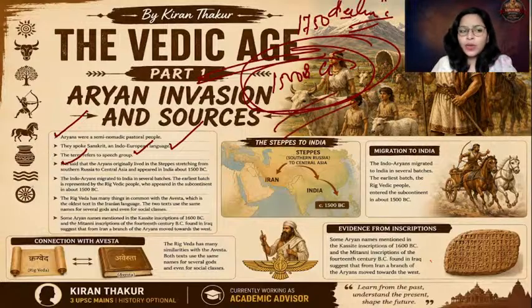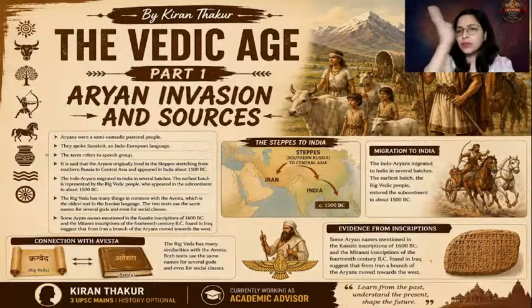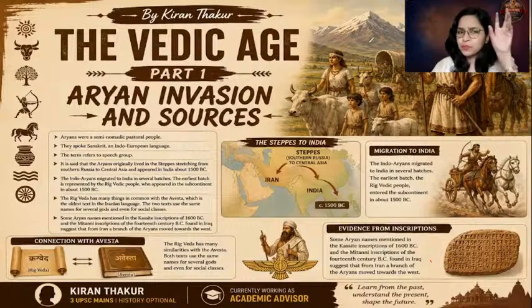Now, how can we say that this migration happened? And how can we confirm that the first people came and settled in Iran, and from Iran then migrated to India? Now, there are reasons for this. The reason is that in Iran, when they settled, the religion over there was Zoroastrianism. They developed a religion, Zoroastrianism, where fire was worshipped.